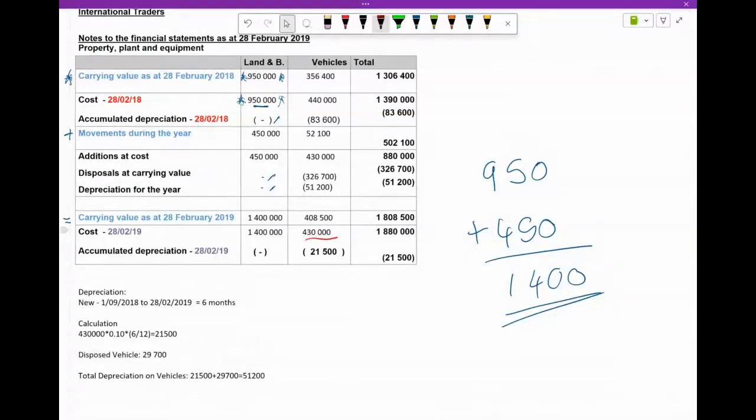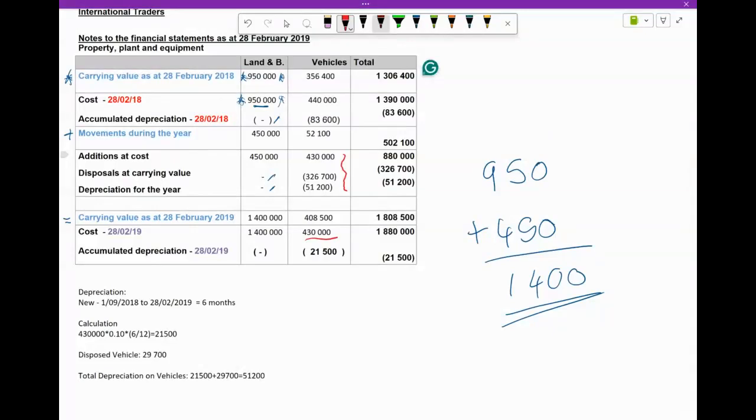Backwards is fine. So we've got our 430, but we also know within our movements, we always need to calculate the depreciation that took place. We need to calculate if there were any disposals, which we know there were for vehicles.